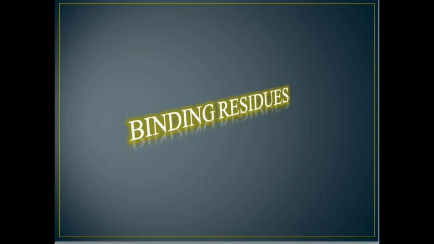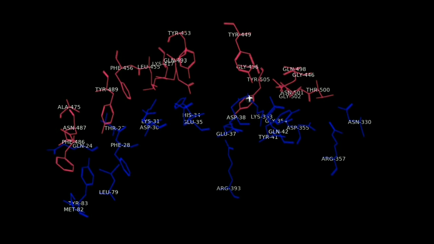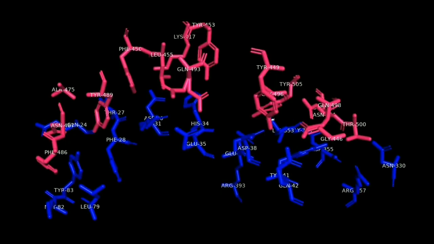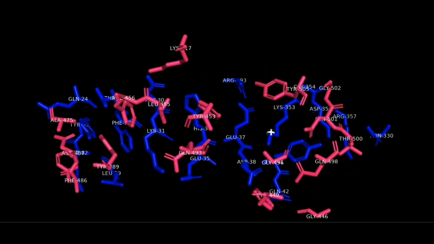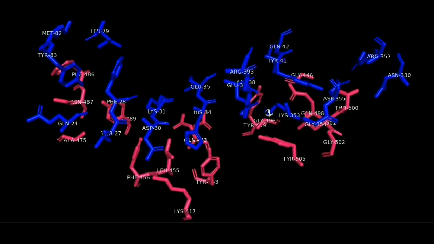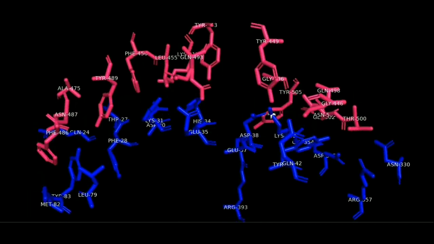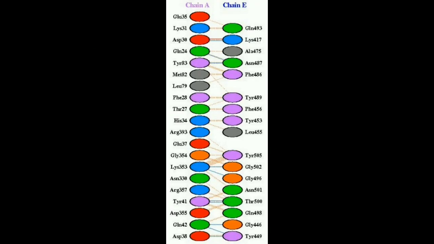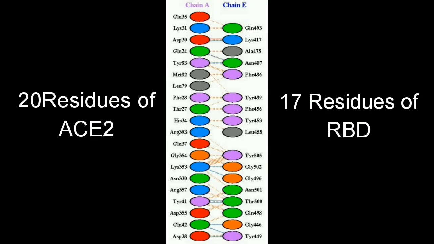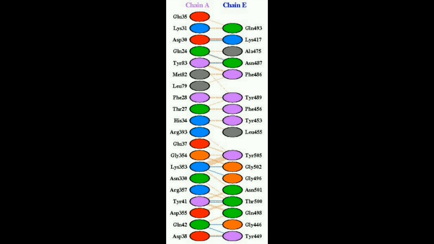Let's see the actual binding residues present in the receptor binding motif and ACE2. In SARS coronavirus 2, with a distance cutoff of 4 angstrom, a total of 17 residues of the receptor binding domain are in contact with 20 residues of the ACE2. Here, the blue color region indicates the binding residues present in the ACE2, and the pink color one is the binding residues of the receptor binding motif. These are all the actual 17 residues of the receptor binding motif region which are in contact with 20 residues of